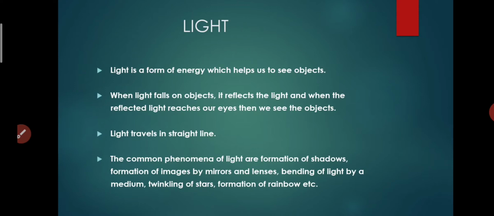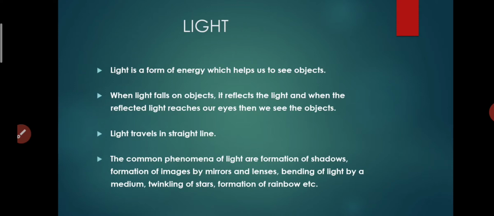Third, light always travels in a straight line. The fourth one is the common phenomena of light. What are the common phenomena of light? They are the formation of shadows, formation of images by mirrors and lenses, bending of light by a medium, twinkling of stars, and formation of a rainbow. These are all common phenomena of light.